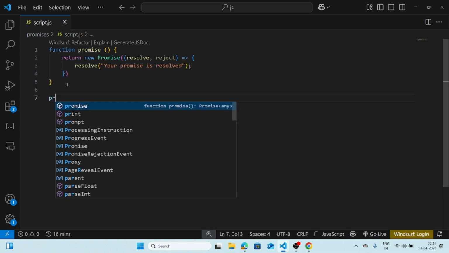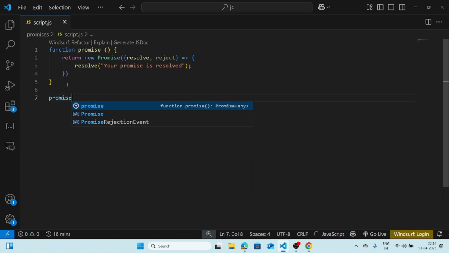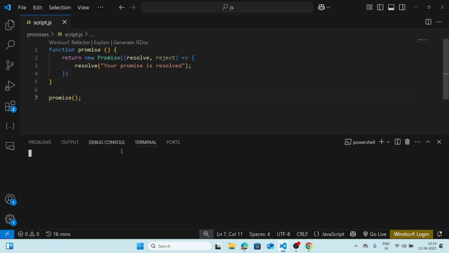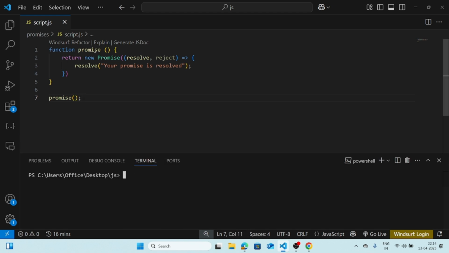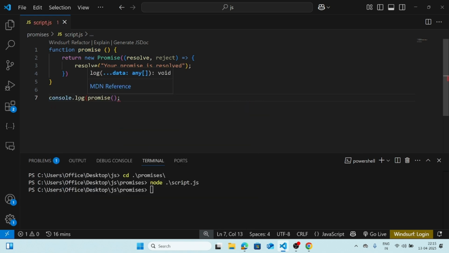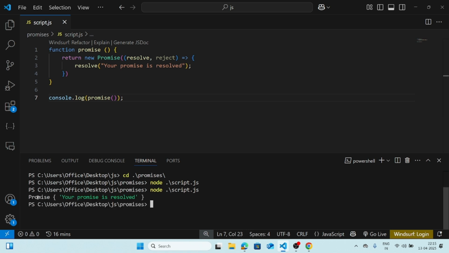So let's call this function promise and see what's going to happen. Current directory, let's change the directory to promise. Yes, promise. And now node script.js. It is not doing anything because of course I have called it but I have not consoled it. Let's see what happens if I console it. Okay, here it's saying promise, your promise has been resolved.